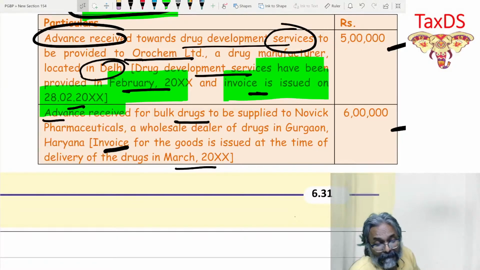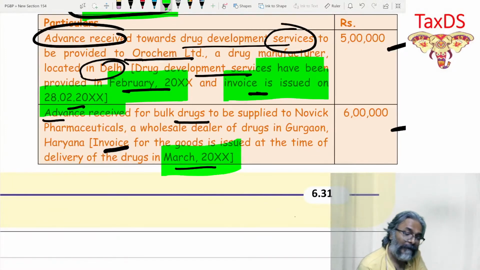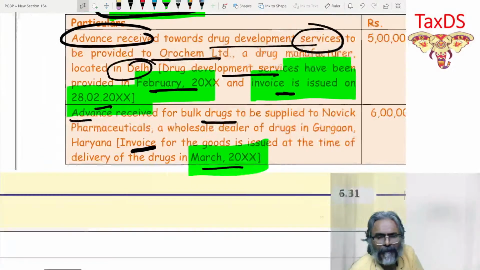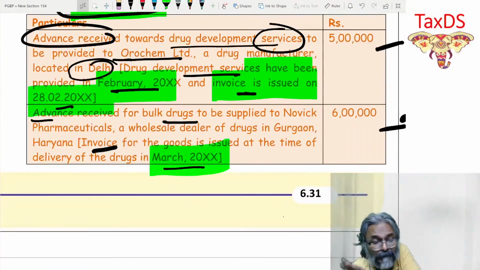And therefore, the time of supply will not be January. On the contrary, the time of supply would be in the month of March when the invoices are being issued or when the goods are being supplied. So the advance which you have received is not a time of supply, and therefore I am not going to consider it in the statement of the month of January.